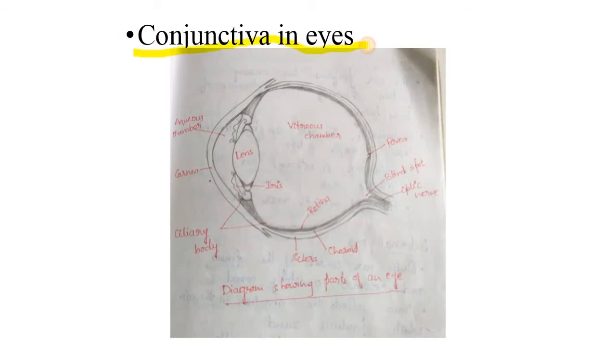Conjunctiva is present in the eyes. In our eyes, conjunctiva is present over the white portion, that is the sclera. Conjunctiva is a specialized mucus secreting membrane, and almost all the time it is kept moist by the secretion of the lacrimal gland. That is, the secretion of the lacrimal gland is called tears.